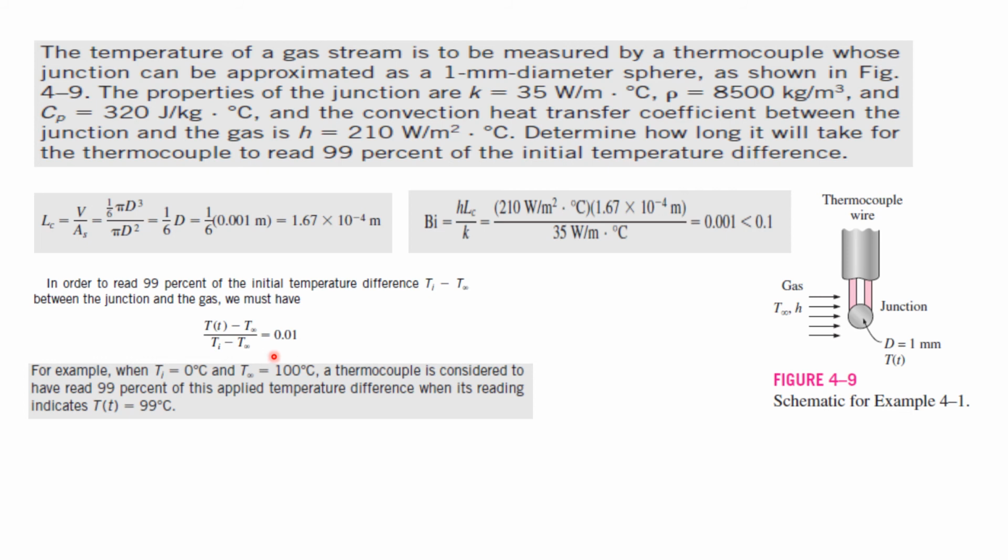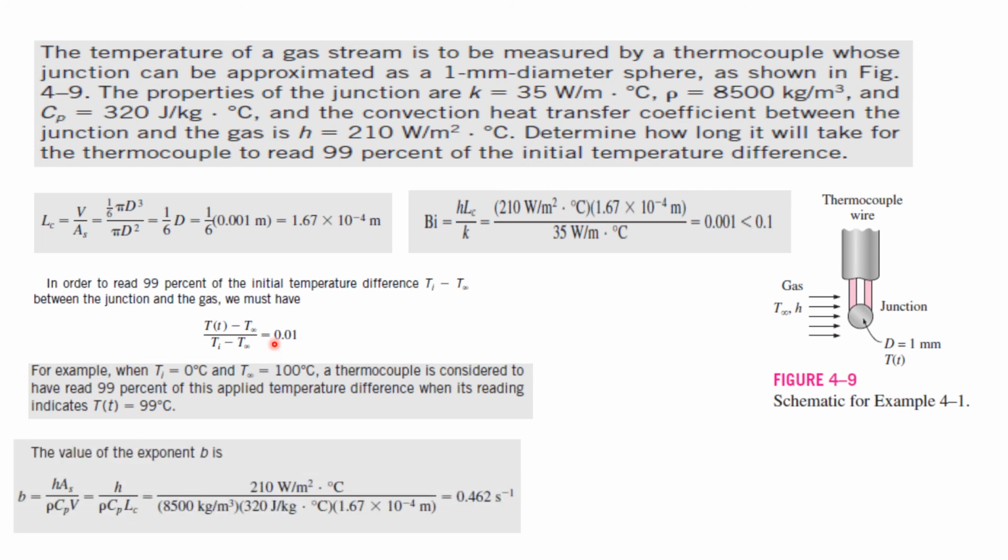So now I know the ratio. Now find the value of hA by rho C V and use the temperature distribution equation: (T(t) minus T infinity) by (Ti minus T infinity) equals e power minus B into t. B is nothing but this constant hA by rho C V, which is already found. This ratio is 0.01, so you can find the time as 10 seconds.